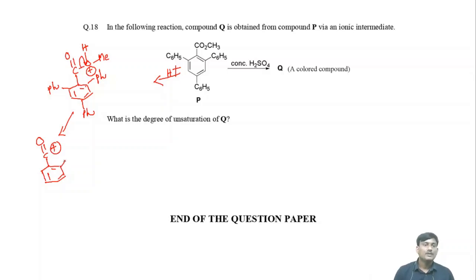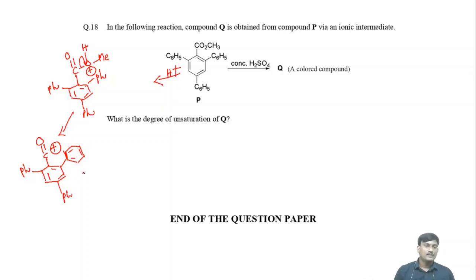Here you can take one of the phenyl rings, like this, and this one is Ph, and this one also Ph.